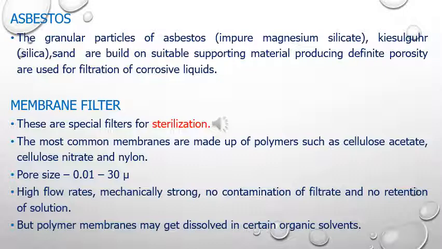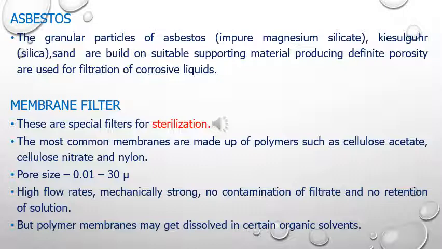Asbestos can also be used as filter media. The granular particles of asbestos, which is nothing but impure magnesium silicate, or Kieselguhr, which is a type of silica or sand, can be built in layers on a suitable supporting material. This will produce a porosity which can be used for filtration of corrosive liquids.